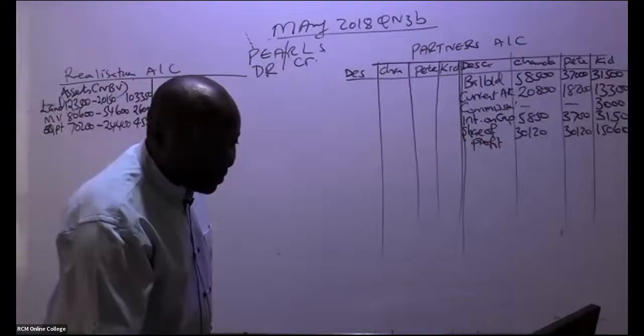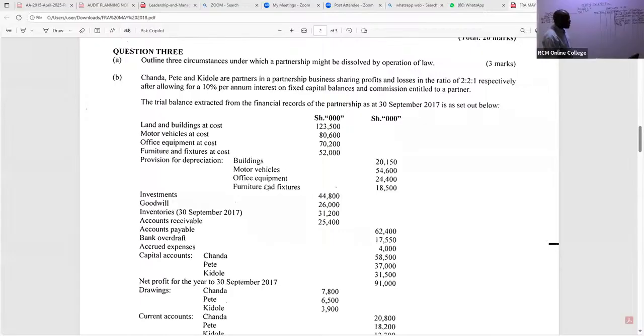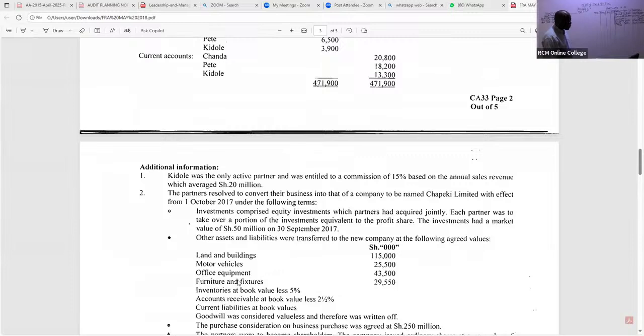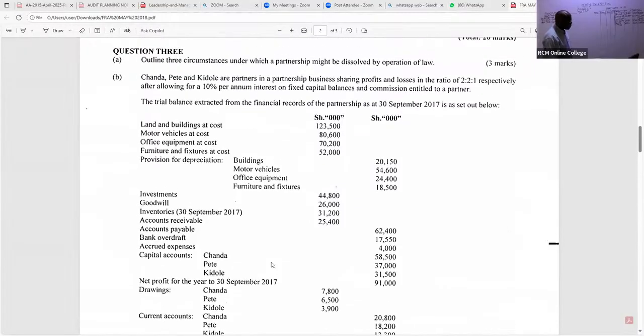All assets, we are debiting them at their net book value. So the next one is what we are calling furniture and fixtures. This furniture and fixtures was basically taken up by the new company. So furniture and fixtures go back to the net book value. It is 52,000 minus 18,500. So is there somebody who can give me this figure, my good students?